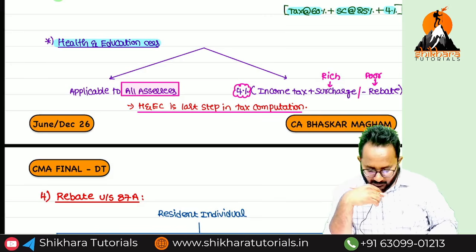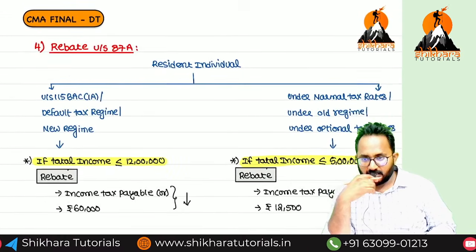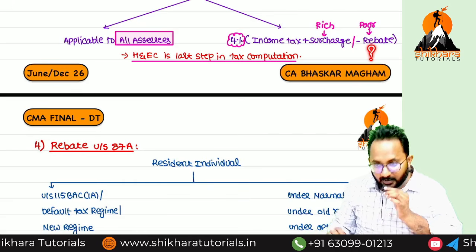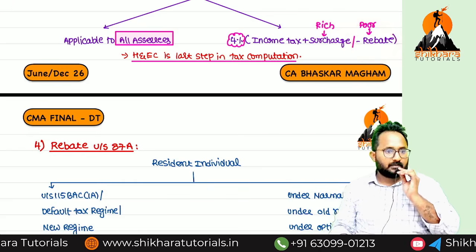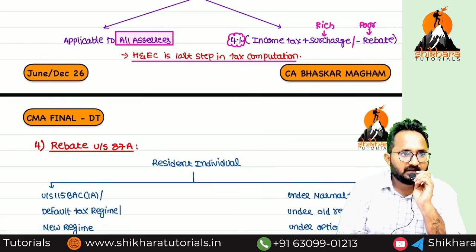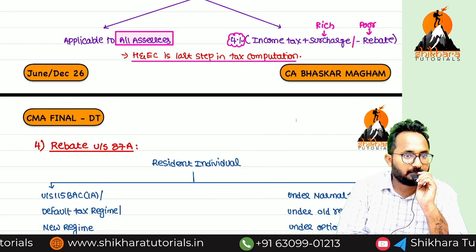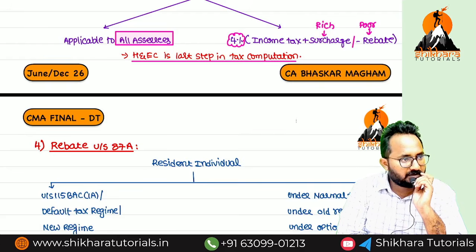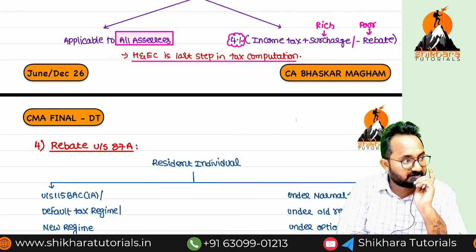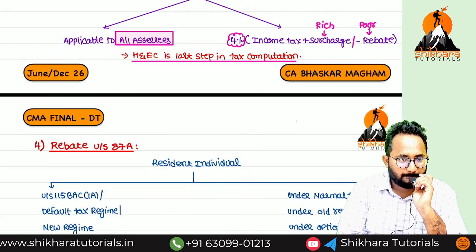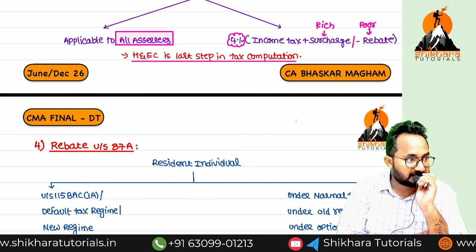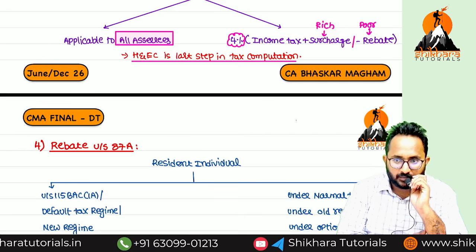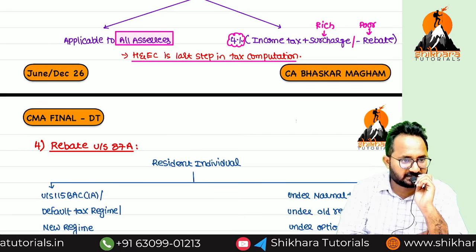Now we have to start the rebate. Here we have a question mark. Sir, how to compute the rebate? Who will get the rebate? Please tell me. Surcharge is required to be paid by all SSCs. You know, for individual, HUF, AOP, BOI, under both regimes we discussed the surcharge rate. Domestic companies also we discussed surcharge. Foreign companies, LLP, partnership firm, cooperative society, for all we discussed the surcharge.